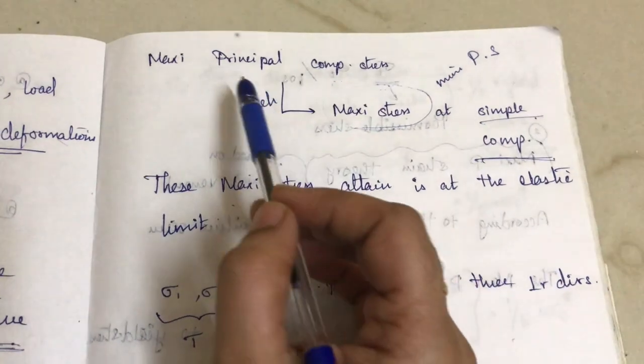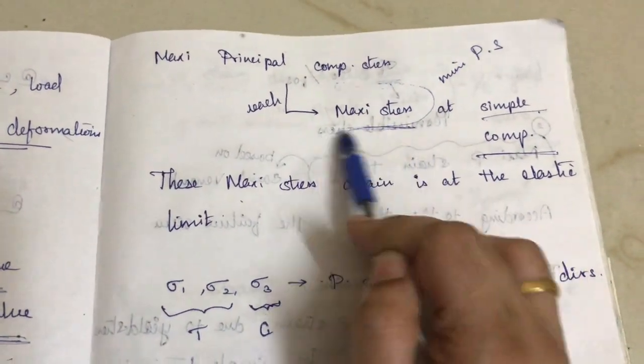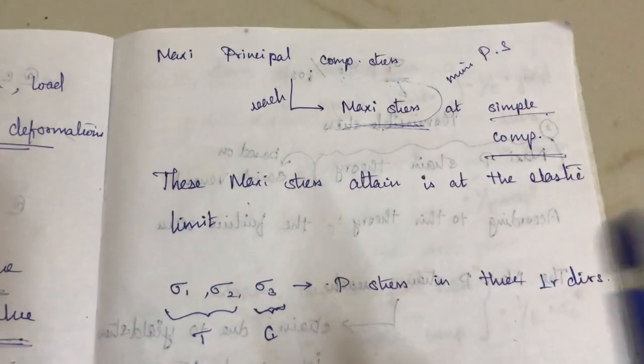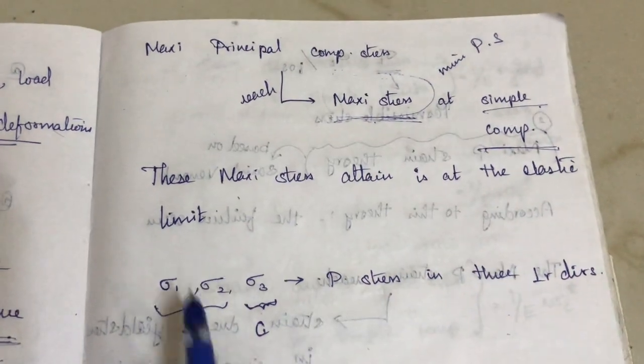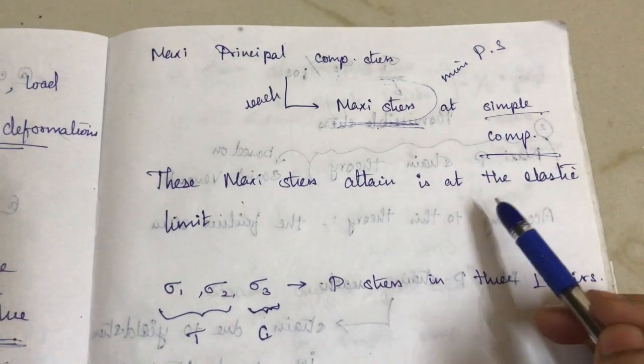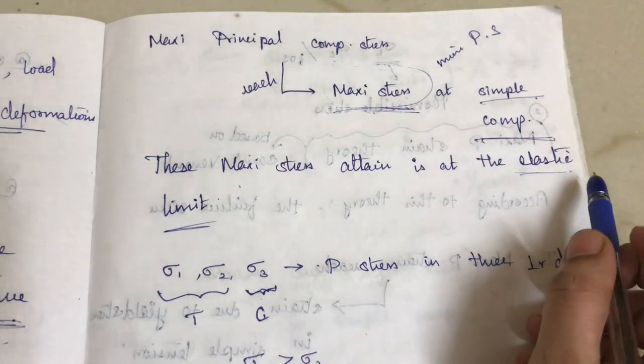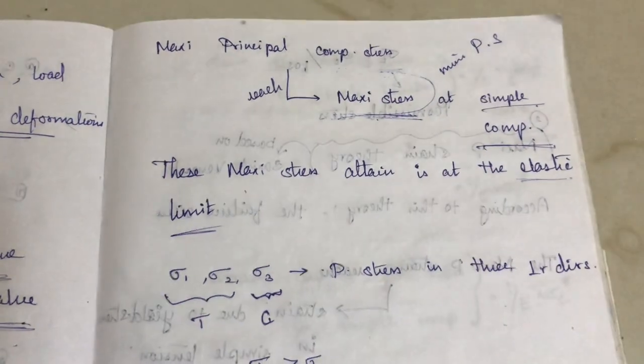If all the principal stresses reach their maximum stress value, that body will tend to failure. These maximum stresses are attained at an elastic limit. So this will happen at an elastic limit.